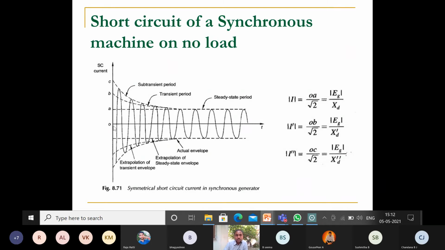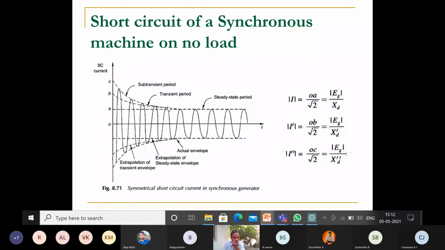OA represents the steady state period, OB represents the transient period, and OC represents the subtransient period. The subtransient period is very small, up to 2 cycles. After that, the subtransient current dies out, and then there is the transient period, around 5 to 6 cycles.